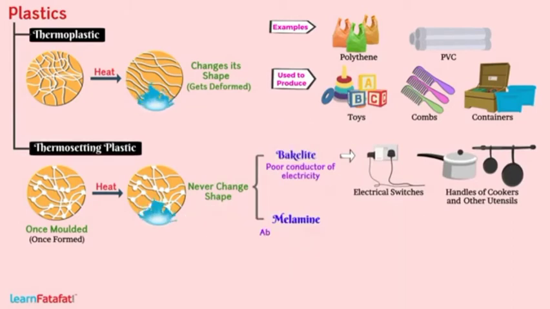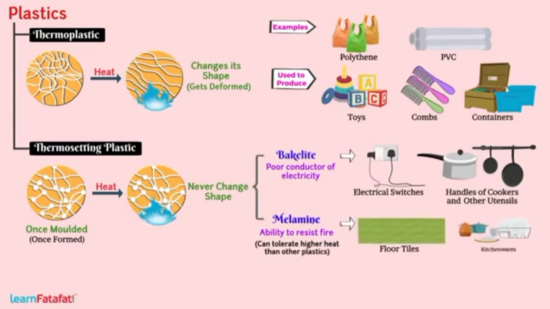Melamine has the ability to resist fire and it can tolerate higher heat than other plastics. With this property, it is used to make floor tiles, kitchenware, and fabrics that resist fire.